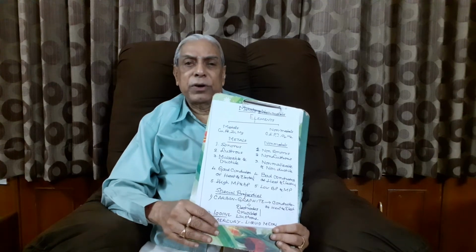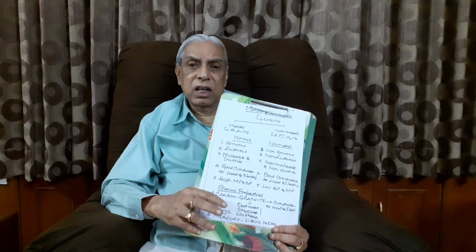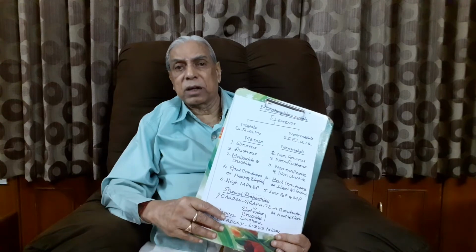And then I take iodine. What is the specialty of iodine? I have already told you, metals are lustrous in nature. Iodine is a non-metal. It has got luster. So iodine is lustrous. So it is one exception. Therefore I have taken iodine as an exception.